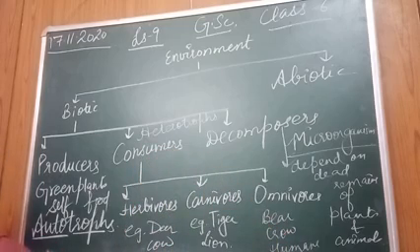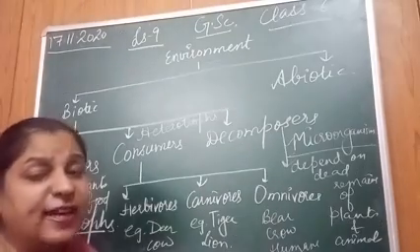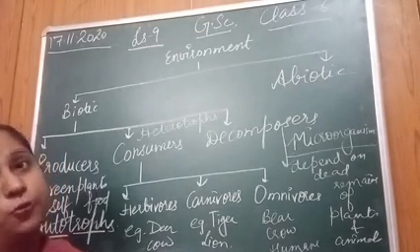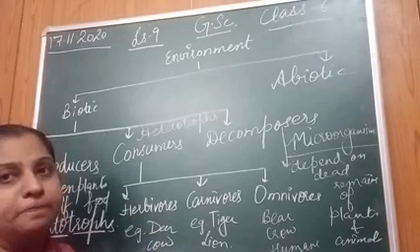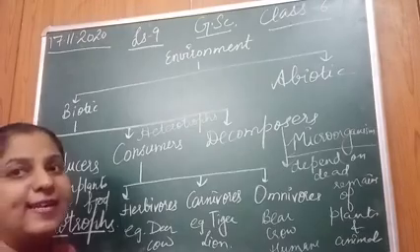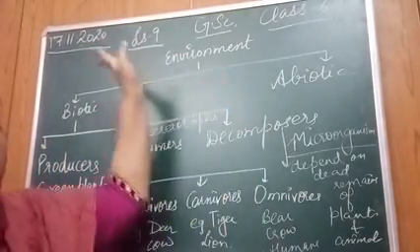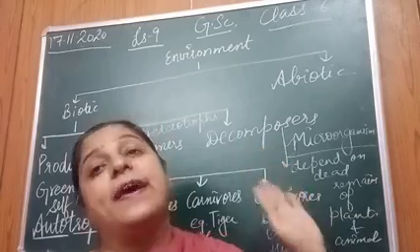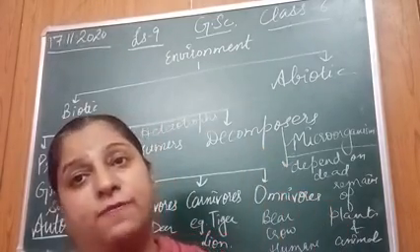And after decomposition, what happens? They return the nutrients back to the soil. Soil gets enriched in nutrients due to decomposition and it becomes fertile. Right? So this is the role of biotic components. These are the components of environment. Biotic components of environment, living components of environment.